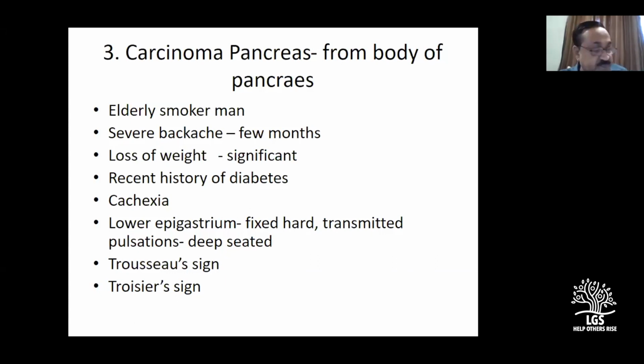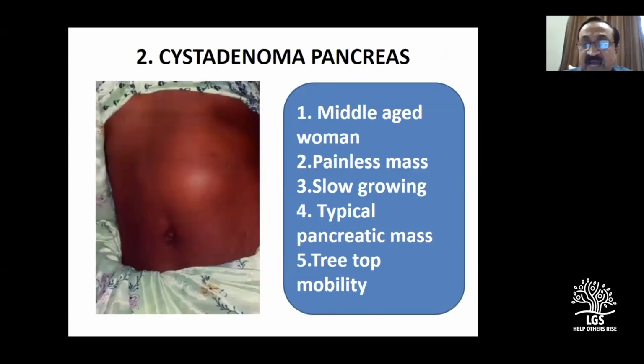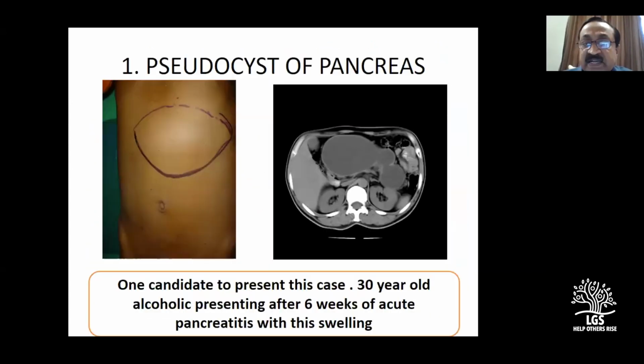Sir, over the pseudocyst, will percussion be a resonant note or dull? Look at this case: this is a large pseudocyst.